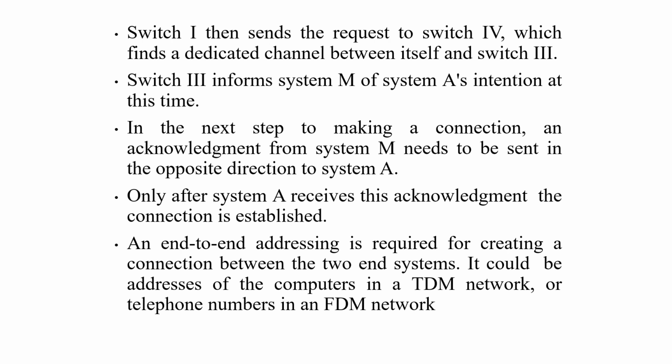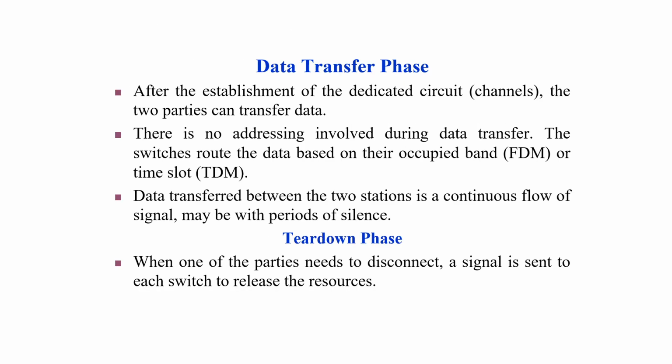In the next step of making a connection, an acknowledgement from system M needs to be sent in the opposite direction to system A. Only after system A receives this acknowledgement is the connection established. End-to-end addressing is required for creating a connection between two end systems. It could be addresses of the computers in a TDM network or telephone numbers in an FDM network.